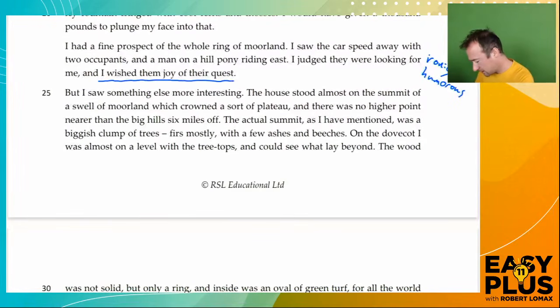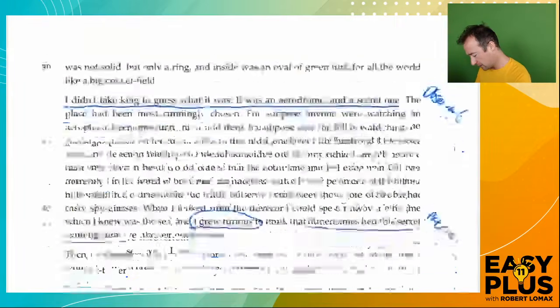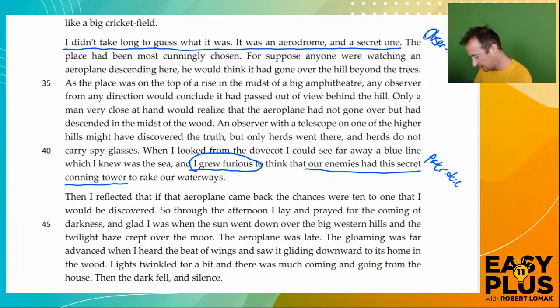He's ironic, humorous. You could debate whether he's being ironic in this moment or whether it shows something fundamental about him, but I think if he can do this in this situation, he must have a pretty well-developed sense of irony. That's also quite a strong point. And what I like about this point is we've got one clear, precise quotation that we can use to back that up. So that for me is also something of a winner. And then we got this point here about being patriotic, because he's furious to think the enemies had the secret conning tower. To be honest, that's also quite a good point, so we could use that.